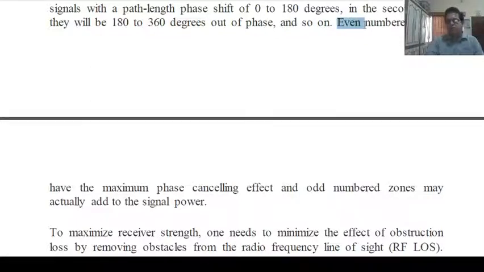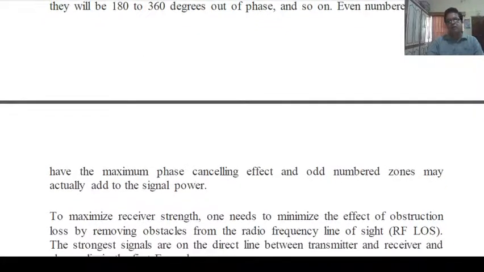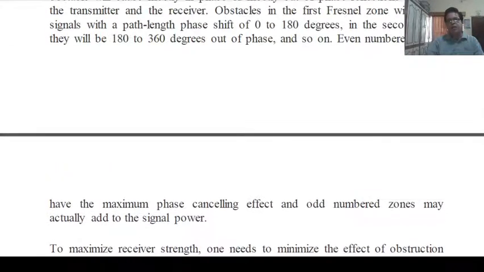If there are even numbered zones, there is maximum phase cancelling effect, and odd numbered zones may actually add to the signal power. Again I explain: even numbered zones give maximum phase cancelling effect, and odd numbered zones add to the signal power. That is explained clearly here.